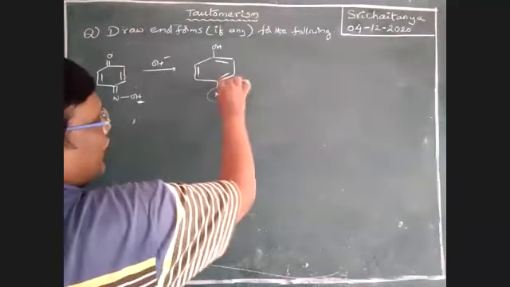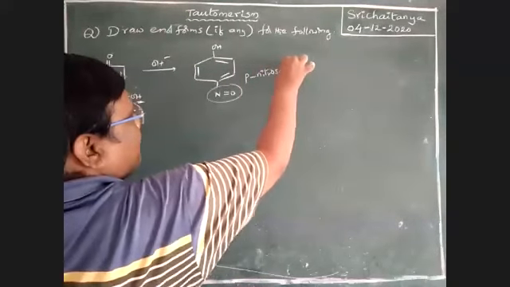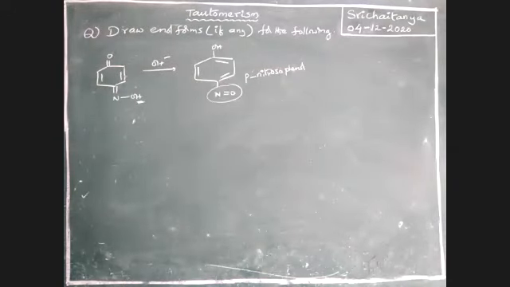This group is called nitroso. It is para-nitrosophenol. The name of this compound is para-nitrosophenol. Aromatic. Next.